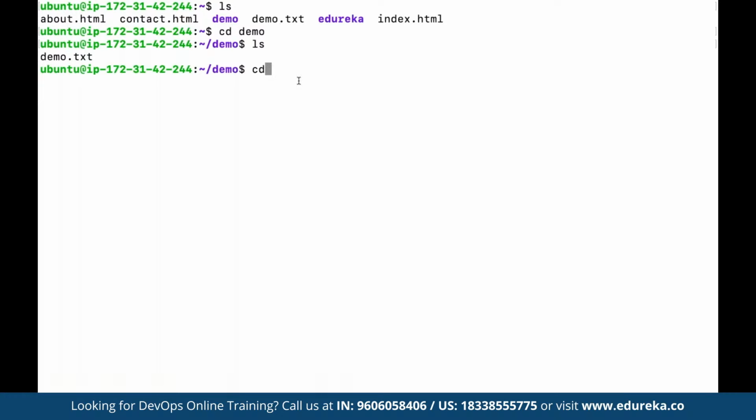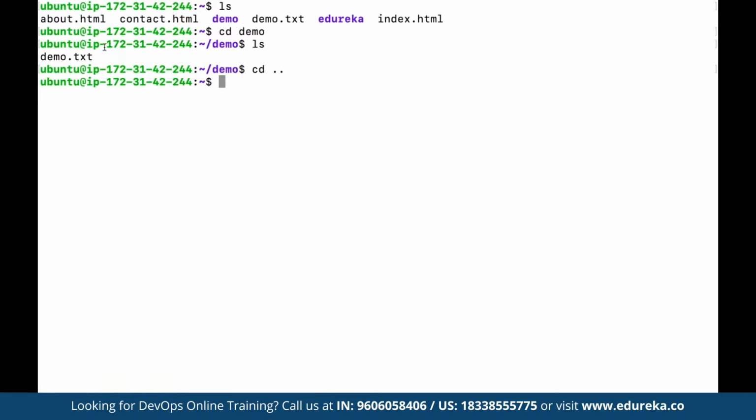To come out, that means to go back to the previous directory, we can use cd, and then the period symbol. So basically using the two dots here is going to take us to the previous directory. That means the directory above the current directory that we are working on, right?